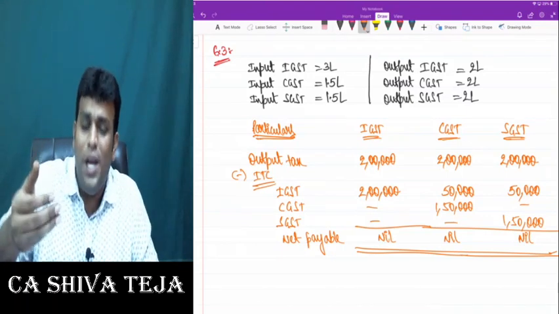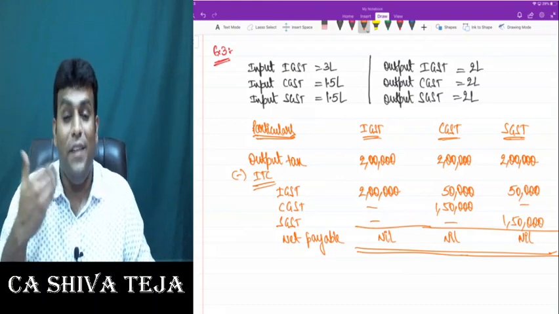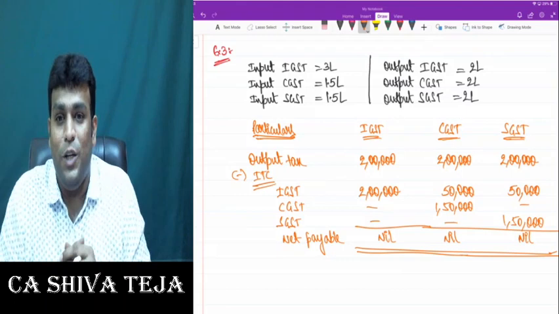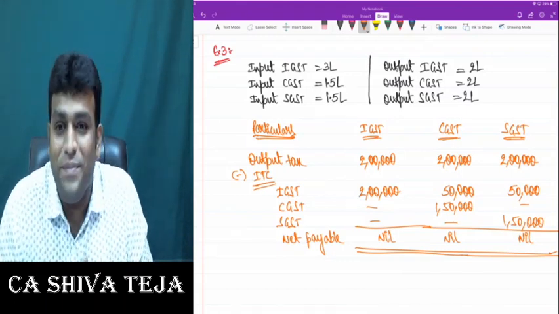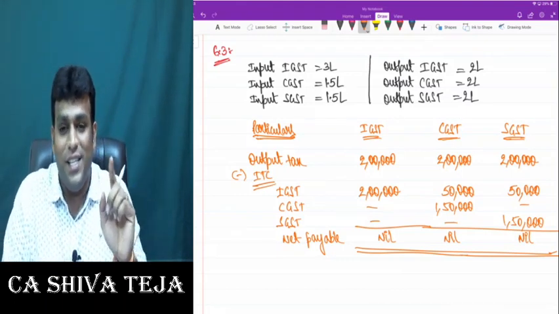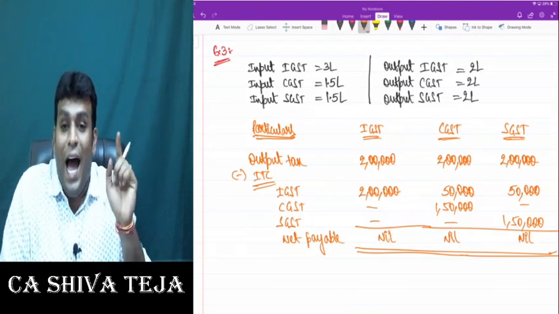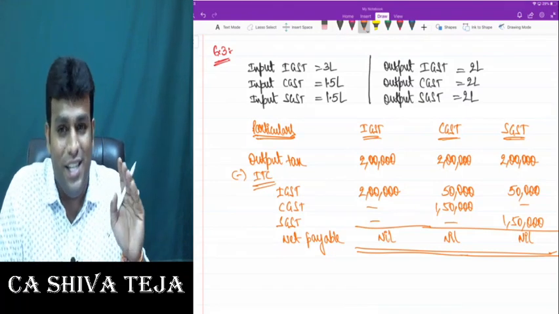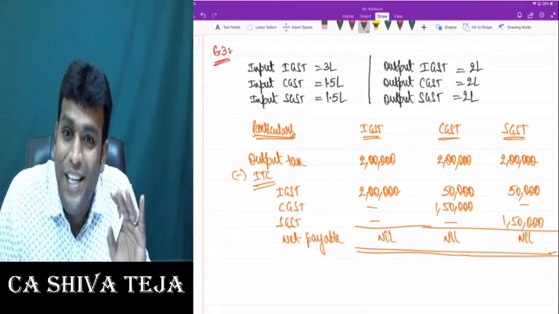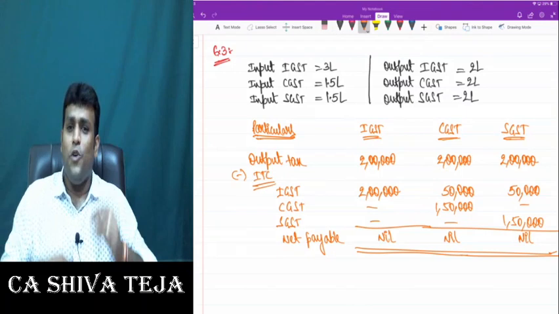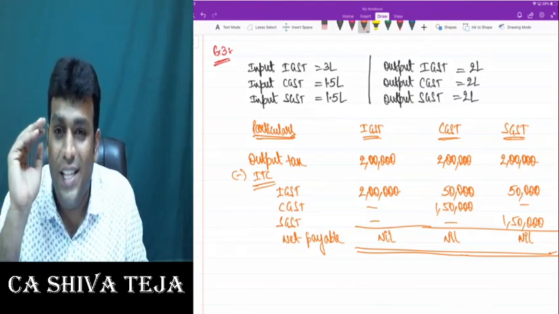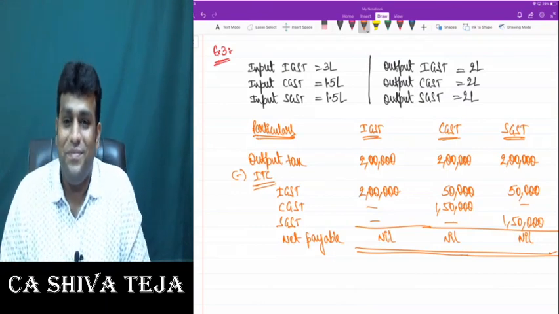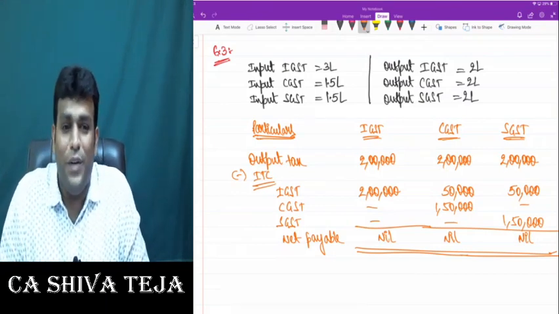But we can't use CGST credit for SGST, and we can't use SGST credit for CGST. And the second special point I clearly told you is, what's the second special point? Credit of CGST, SGST to be utilized only after IGST credit is fully exhausted. So don't use CGST, SGST credit unless IGST credit is fully exhausted. So first completely utilize your IGST credit, only then use your CGST, SGST credit. Are we getting clarity of thought, my dear friends?